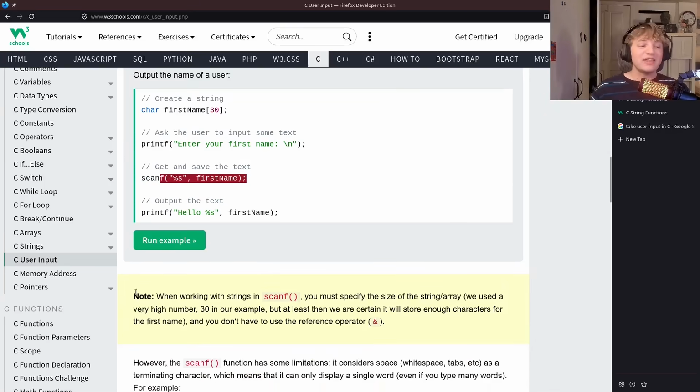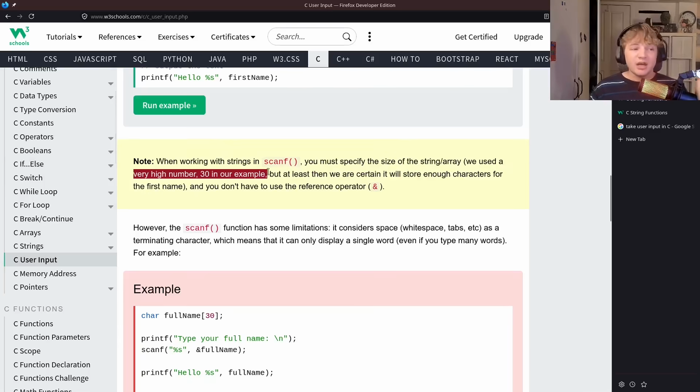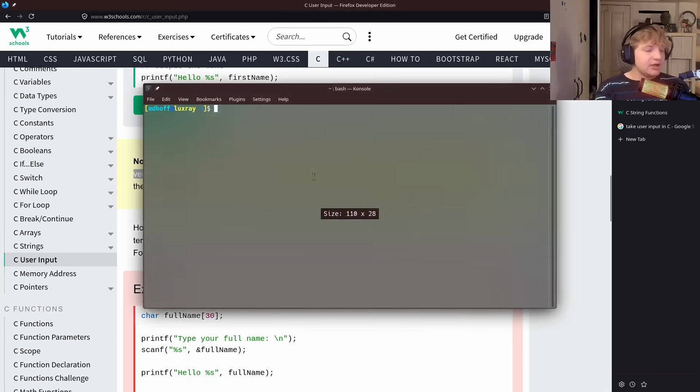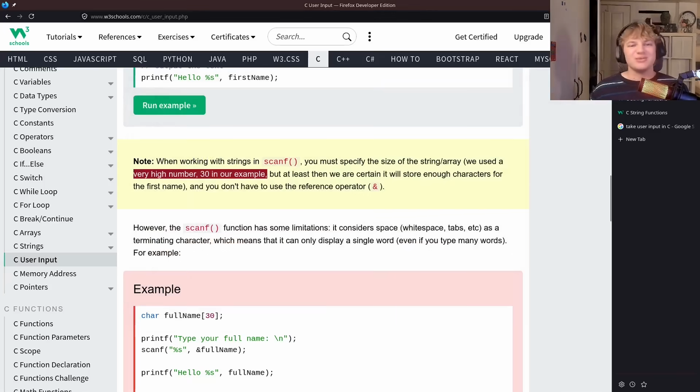Now you'll notice that there is a note here about specifying the size of the string array. They used a very high number, guys. They used 30. Now let's see how big is that. That is 35. Oh no! It looks like our name is too long for this W3 Schools example.